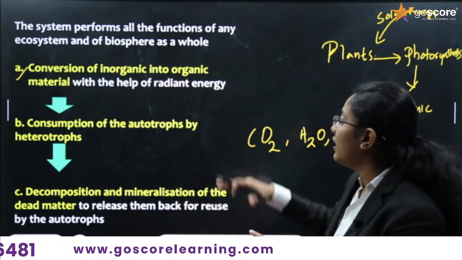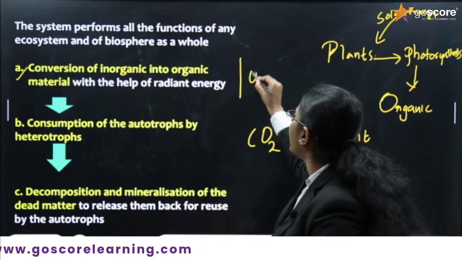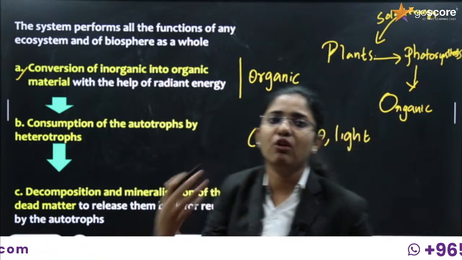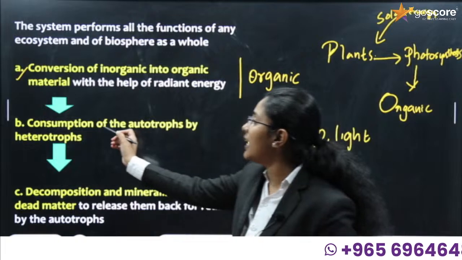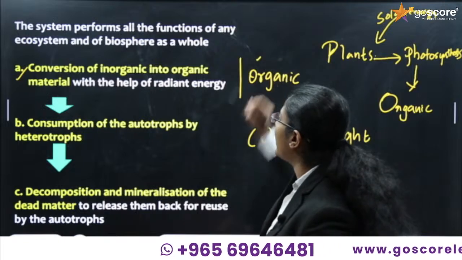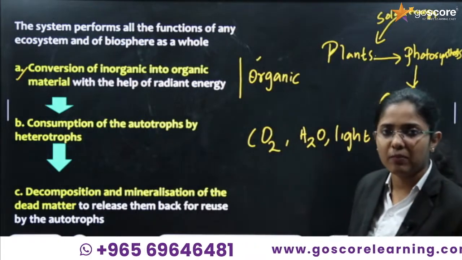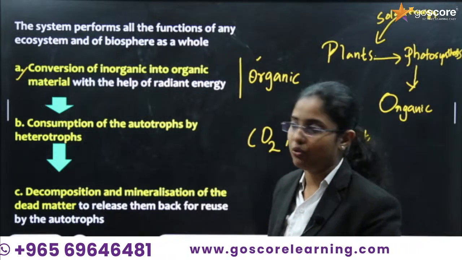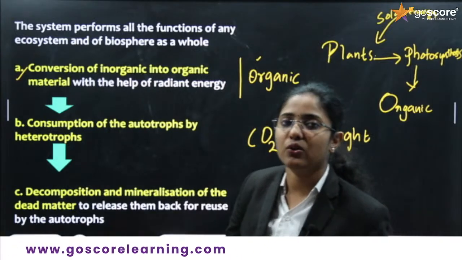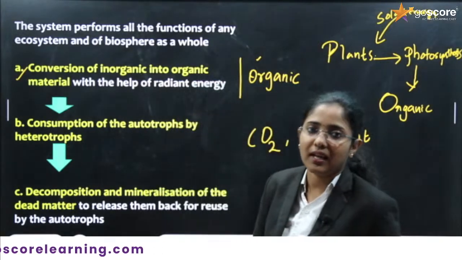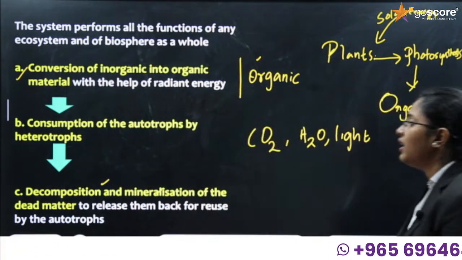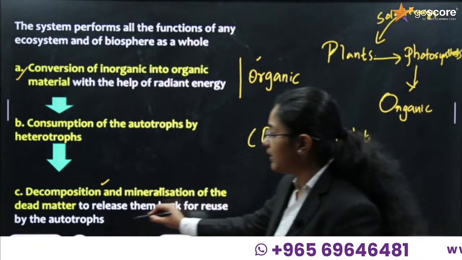Next, what happens? Organic material is formed, and this organic material is readily available for the next level of organisms. So we can say consumption of autotrophs by the heterotrophs. These autotrophs are plants. Plants are consumed by consumers or heterotrophs. Later, what happens when these heterotrophs die? Decomposition takes place. That means decomposition and mineralization of the dead matter to release nutrients back for reuse by the phototrophs.